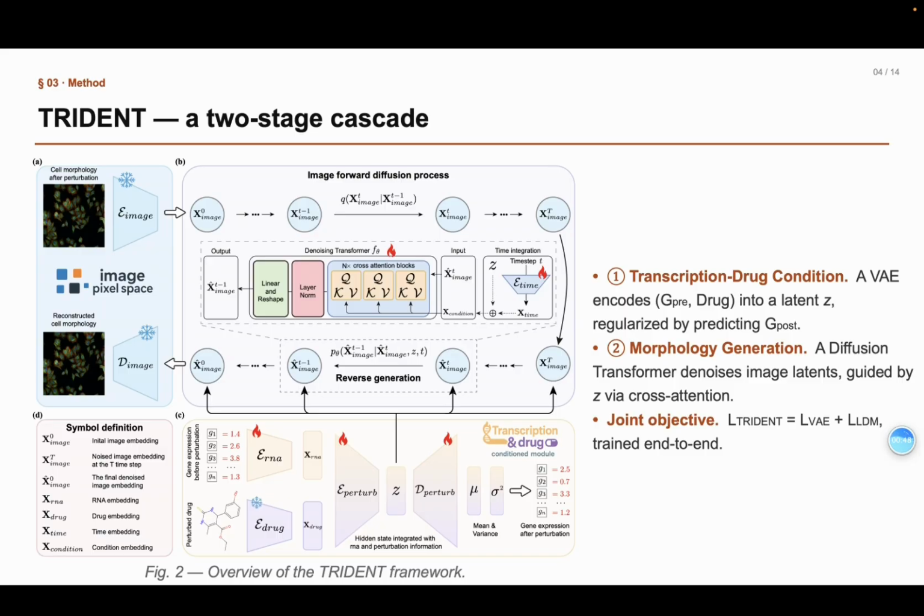TRIDENT is a two-stage cascade. Stage 1 is a VAE that fuses the pre-perturbation expression and the drug into a shared latent Z, regularized to reconstruct the post-perturbation expression, so Z captures the full perturbation effect. Stage 2 is a latent diffusion transformer that denoises image latent, guided by Z through cross-attention. The whole framework is trained end-to-end.